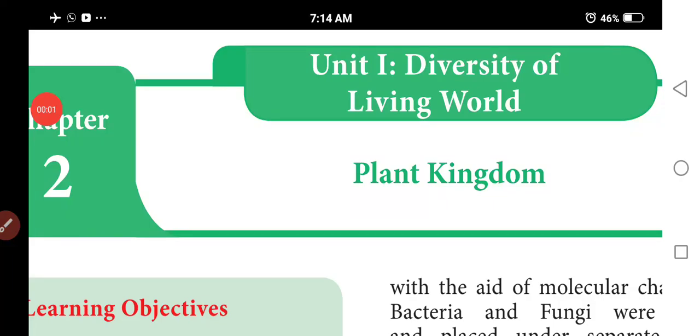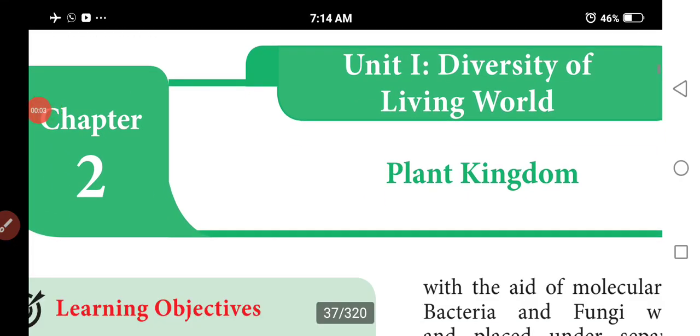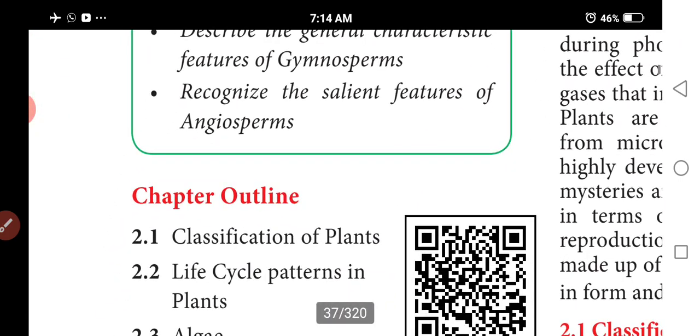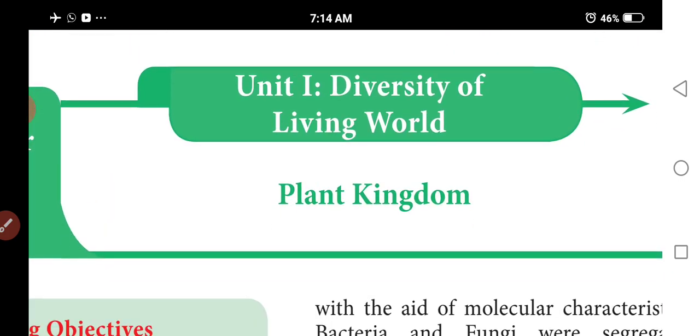Now we are discussing 11th standard Bio-Botany. 11th standard Bio-Botany, Unit 1, Diversity of Living World, Chapter 2, Plant Kingdom. Chapter 2, Plant Kingdom.